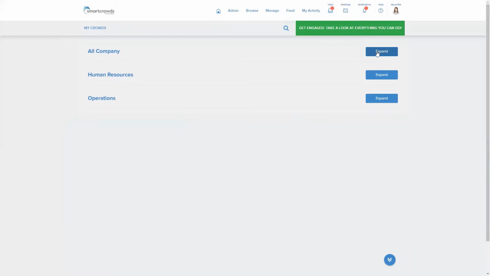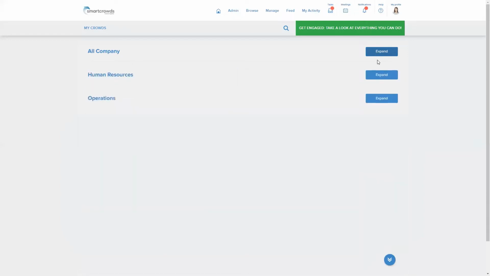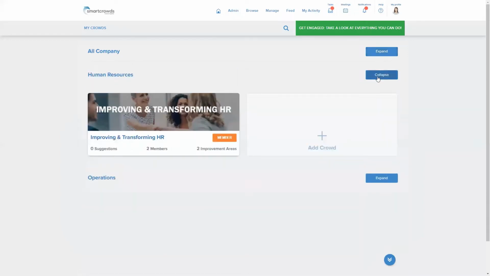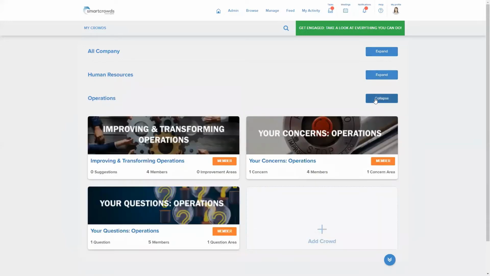We are now on the crowds page, which lists all of the crowds that I'm a member of. Crowds are the underlying structure of the smartcrowds application. Crowds are groups of individuals who are working toward a common aim or purpose. As an individual within an organization, I may be a member of many crowds, dependent upon my roles, knowledge, experience, and areas of interest.